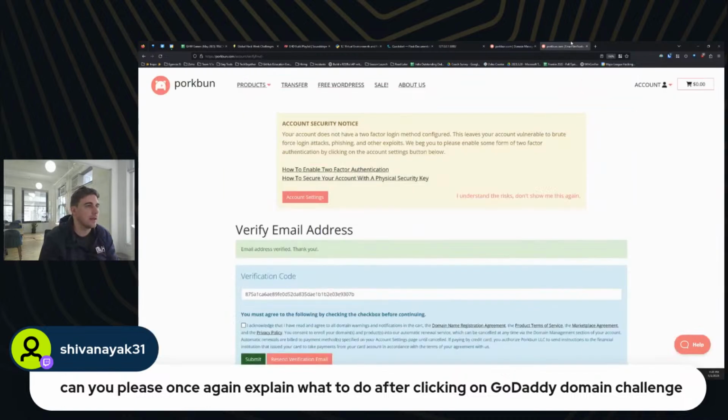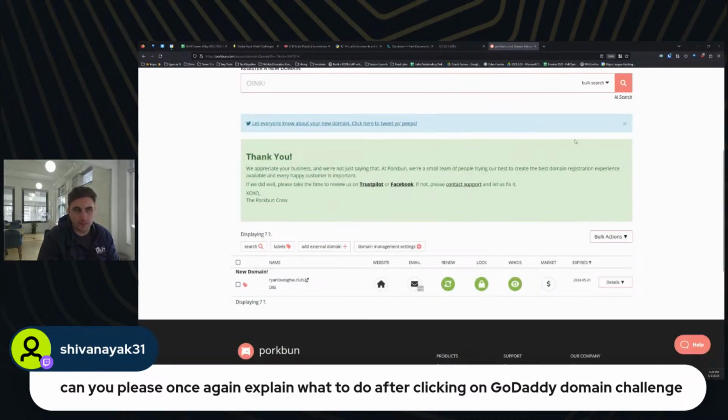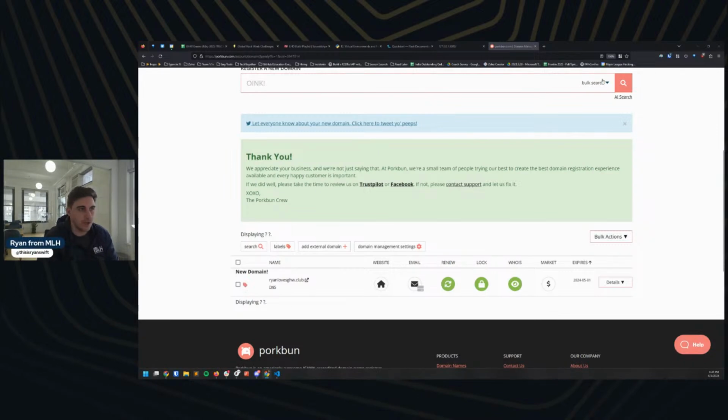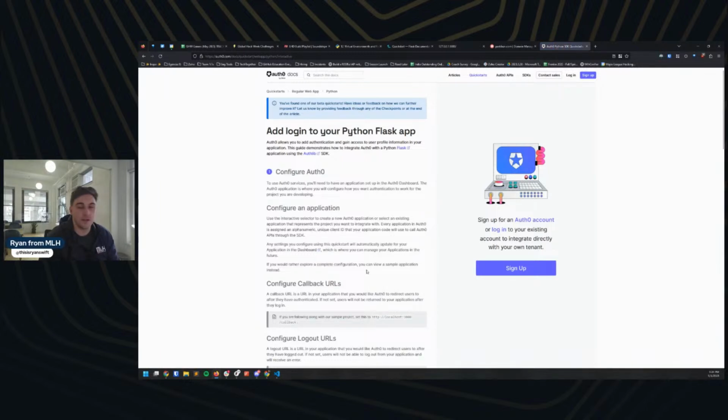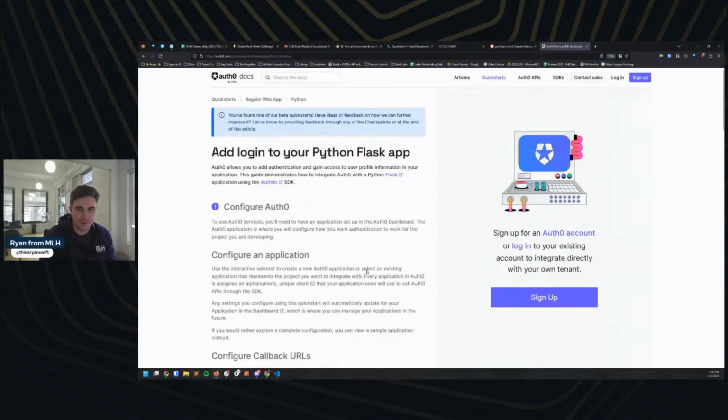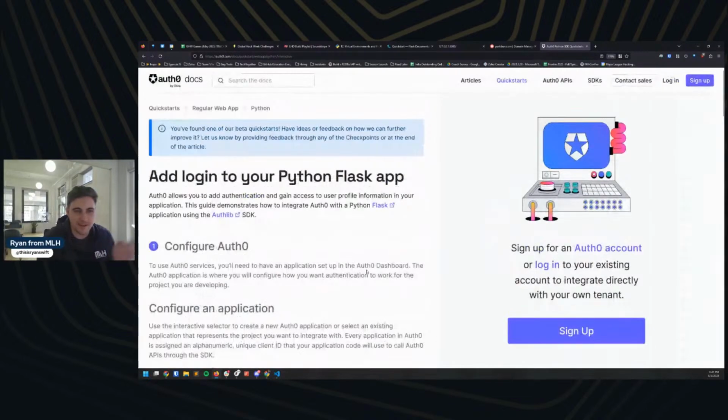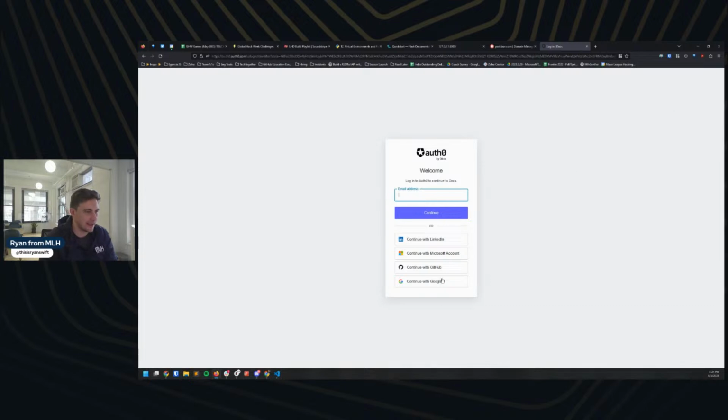All right. So next thing I want to do is this Auth0 tutorial that I just posted. So let me open that up here. Great. And so Auth0, and I'll zoom this in, of course. I'm going to keep reminding myself. Auth0 is another MLH partner. They are not a partner for Global Hack Week specifically, but I've been seeing lots of hackers use their tooling, and I've been wanting to play around with it myself. So I'm going to take my opportunity and explore with it here. I'm going to log in because I do have an existing account already, and I'm going to use that. I think I did with GitHub. We'll find out together.